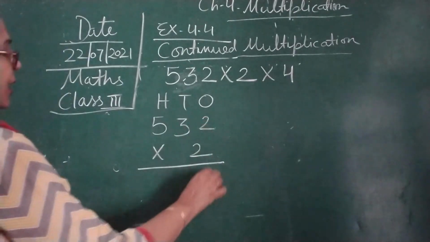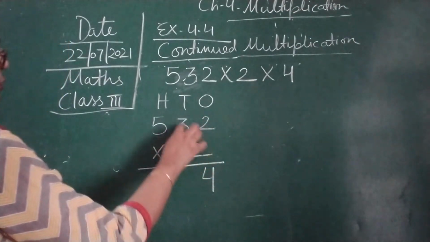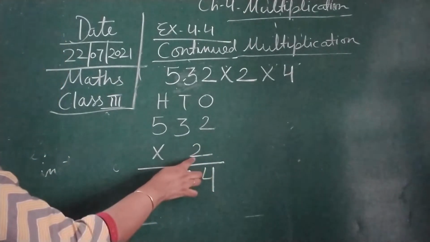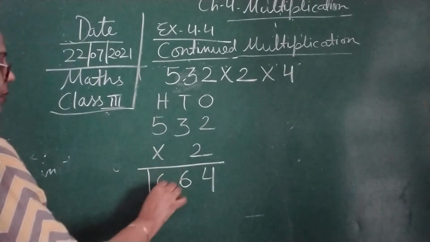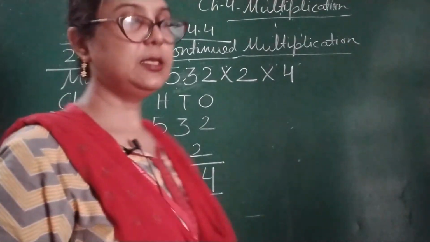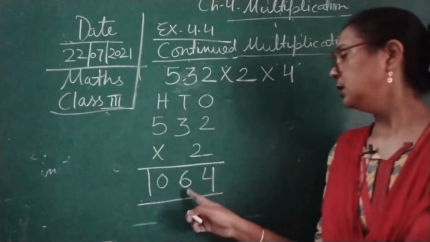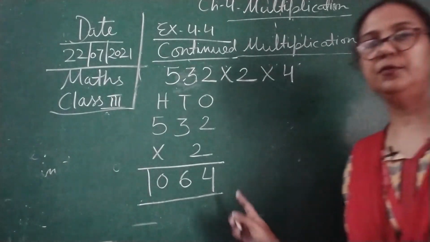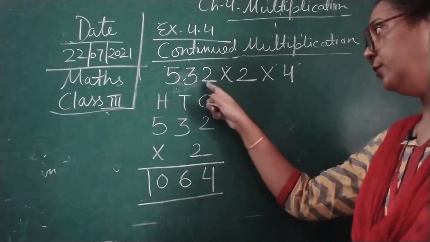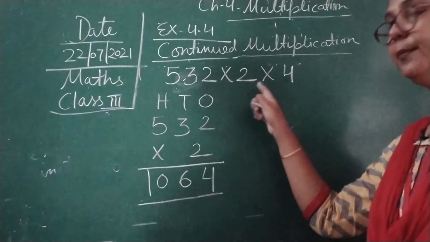So 2 twos are 4 children, 2 threes are 6 children. Now 2 fives are 10. So here what will we get? We are getting this answer, 1064. 1064 is the answer after multiplication of 532 multiplied by 2.